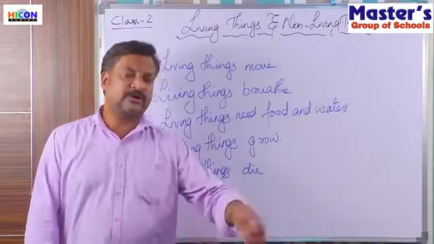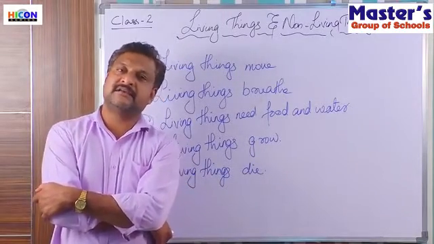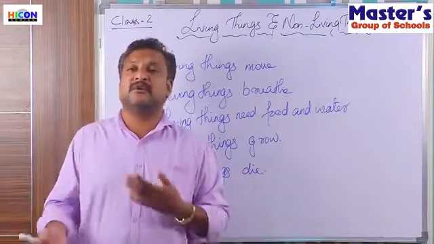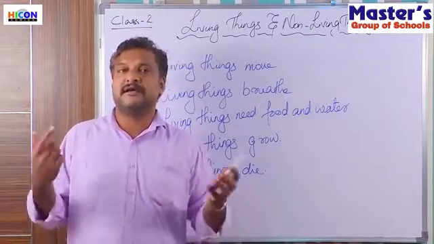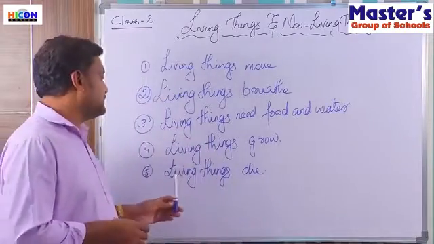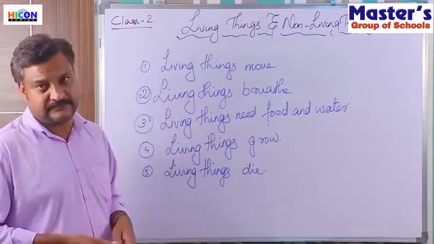If you do not pour enough water to the plants that we grow, after 4 or 5 days, when there is no more water in the soil to be absorbed, the plants die. Right? So, all living things can die. Animals, plants, birds, insects, they die.